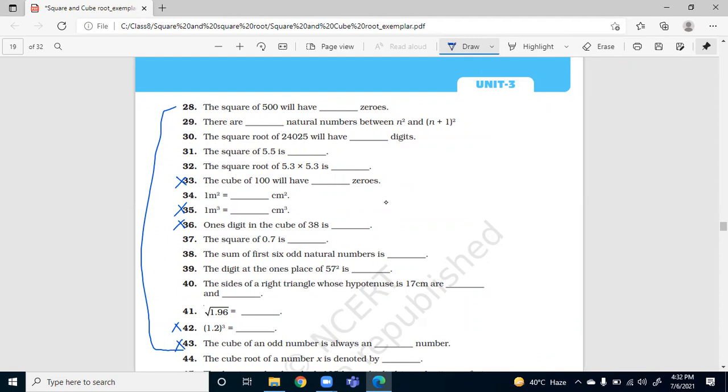Don't worry, we will do this cube question when we have completed this cube and cube root. Then we will be attempting cube and cube root from the exemplar also.